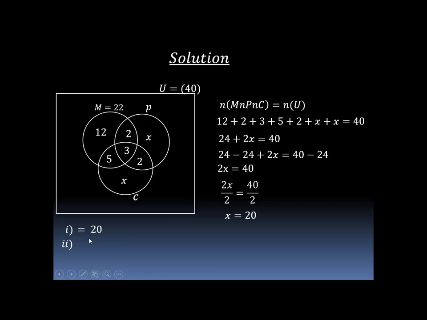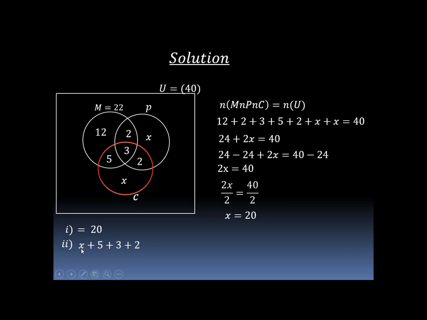The second question is the number of students who study chemistry. Here are the region. This means that all the members in this region study chemistry. So we have 5 plus 3 plus 2 plus x will sum up the number of students who study chemistry.